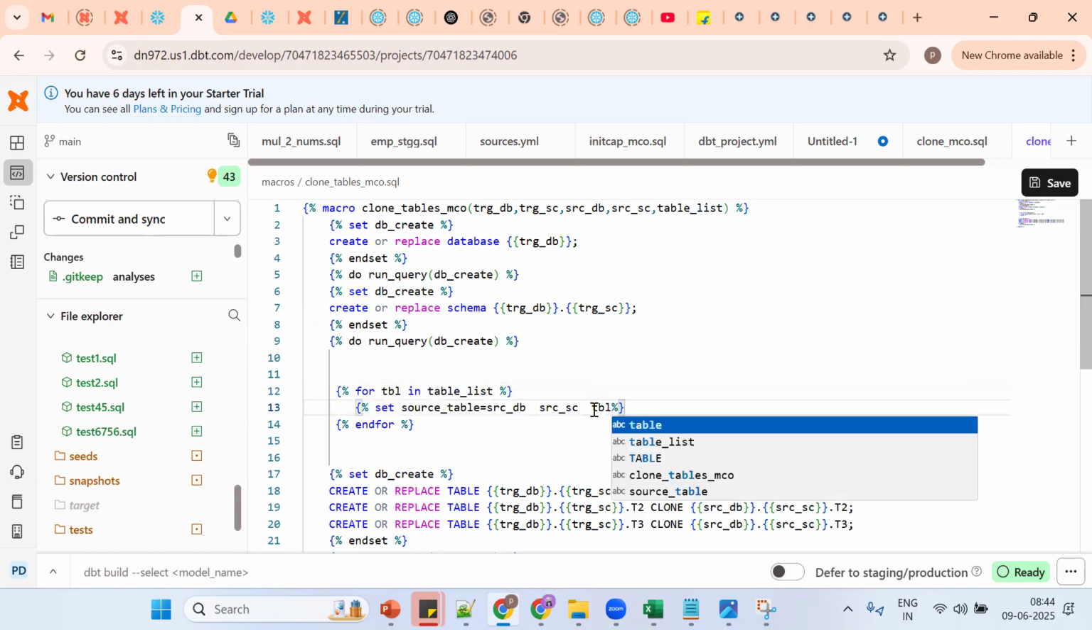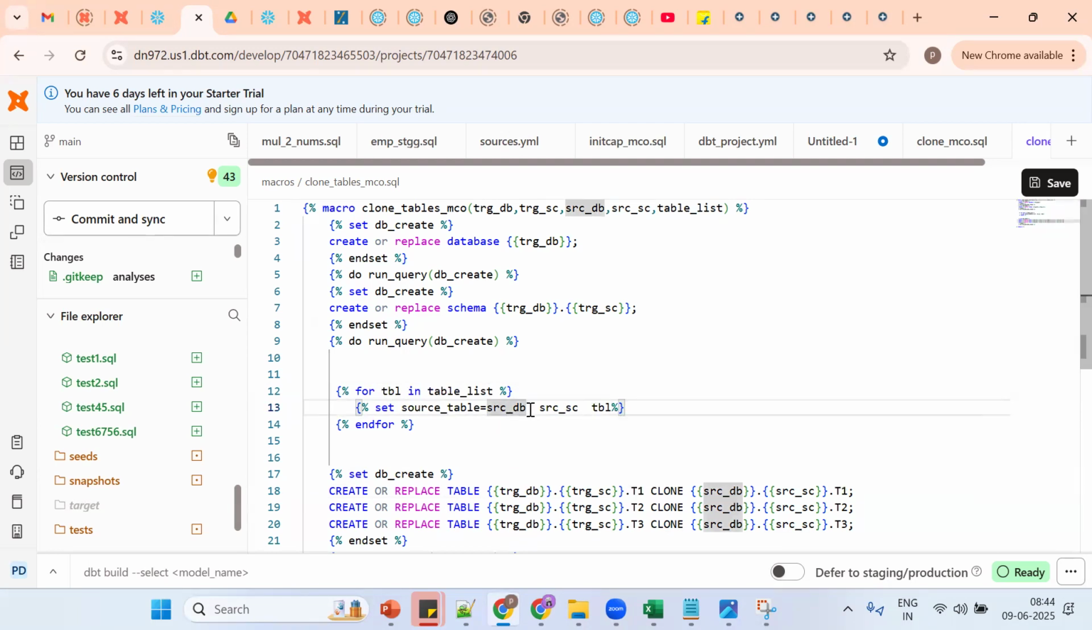Tell me, in SQL if I want to club two strings, how to club two strings? Using what concept? Concatenate, or pipe symbol. But here in DBT there is a concept called the tilde symbol. Tell me what is the tilde symbol's purpose? This is for concatenation. So if I want to club anything, we should go for concatenation. Concatenation in Jinja is called the tilde symbol. So source database, source schema, and the table list. So when you want to club, we should go for the tilde symbol.